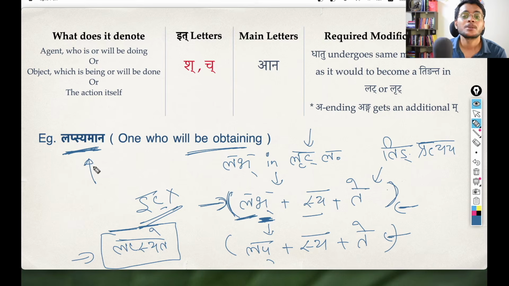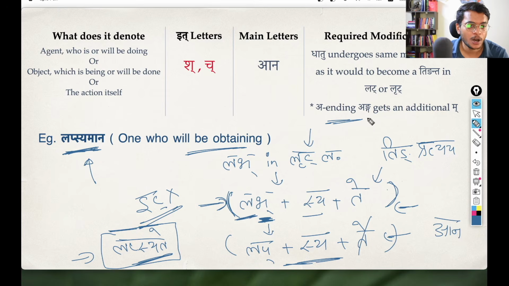And Lapsyamana is just the replacement of this Kriya Pada. How did we replace this? Everything is going to stay the same, just this Te, this Ting Pratyay, is going to be replaced by that Shanach Pratyay, so Ana. Again, Lapsya is ending with the A, so A ending Enga gets a Ma. We have often seen this before, we have already seen so many examples. So the form that you get is this Lapsyamana. That is what you see here, Lapsyamana, one who will be obtaining, the future tense, Lit Lakara.